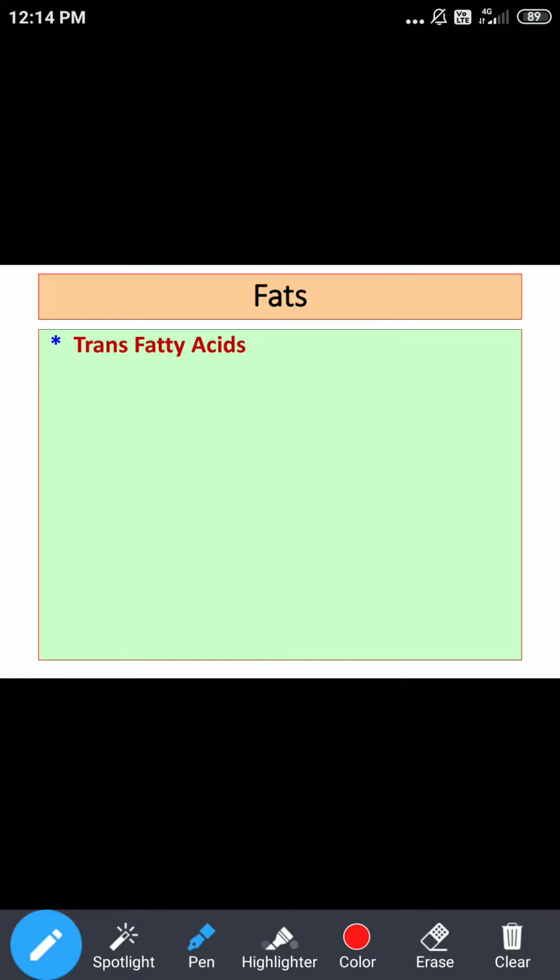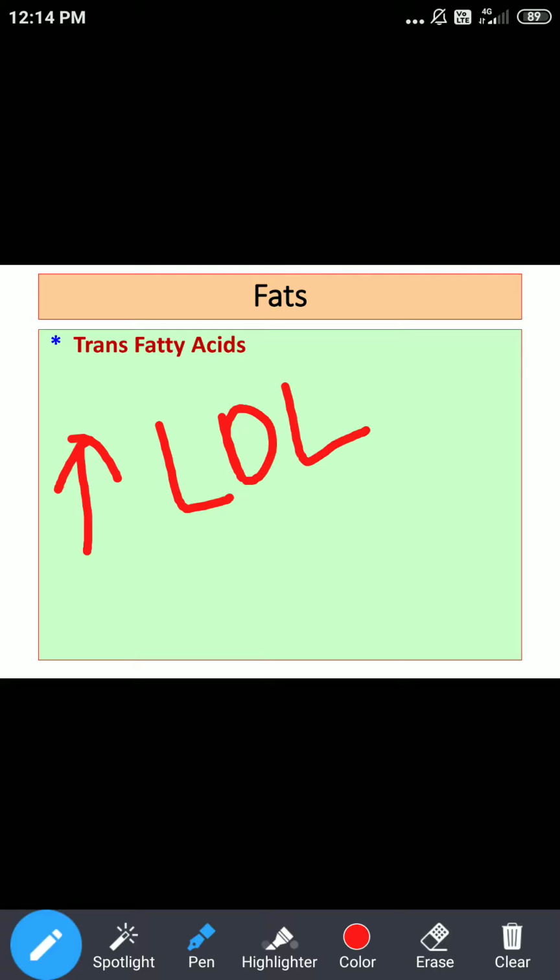How do they increase this risk? Basically they increase the level of low density lipoproteins. They contribute to the increased level of low density lipoprotein, which has an atherogenic role as far as atherosclerosis is concerned.